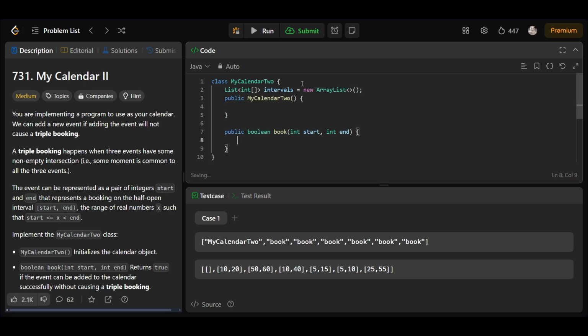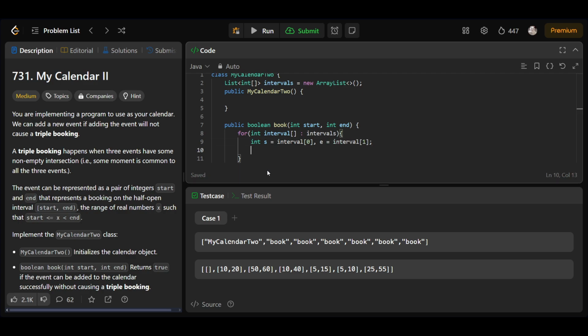Now let's start adding the intervals. So let's write this function. Firstly we'll be traversing the intervals, and then we'll be checking if it's actually possible for us to add the start or end. So for int interval in intervals. We already used start and end variables, so let's keep it in the short form: s is equal to interval 0, and e is equal to interval 1.